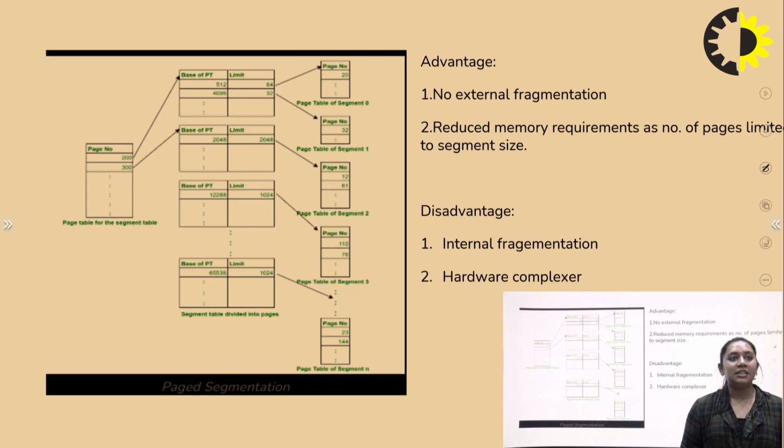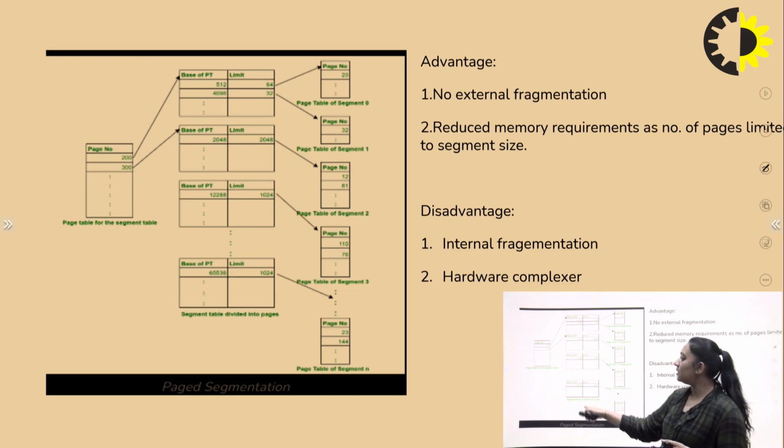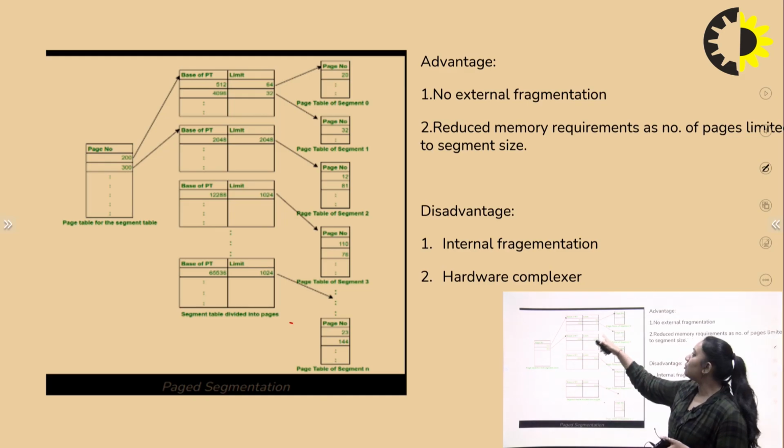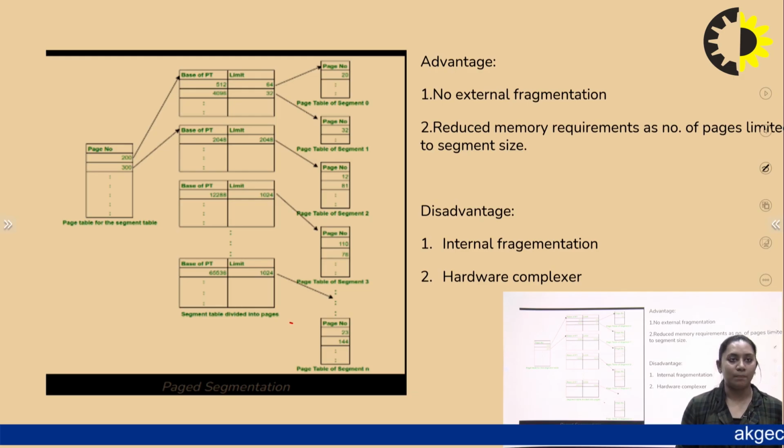Now the advantage is that no external fragmentation occurs when executing any program, and it also reduces the requirement as the number of pages is limited to the segment size. As you can see, this page number defines the process in the page table, and this page number can be divided into pages, and each page defines the segments of the process to execute its own process in the operating system. The disadvantages are internal fragmentation and the hardware complexity required.